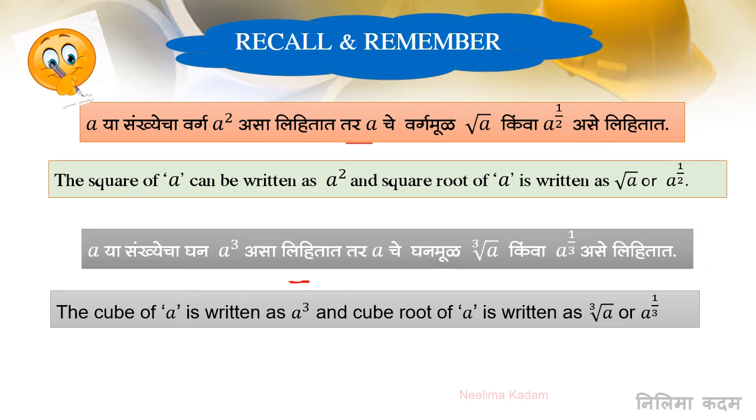And cube root of a is written with the radical sign. In the radical sign we write a here, and 3 we have to write here only. That is cube root of a, or in index form we write it as a raised to 1 upon 3.